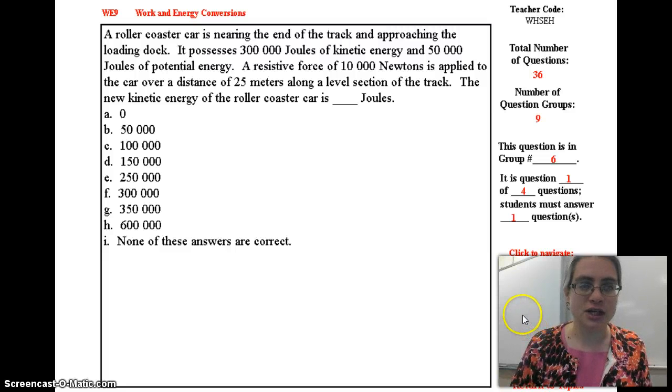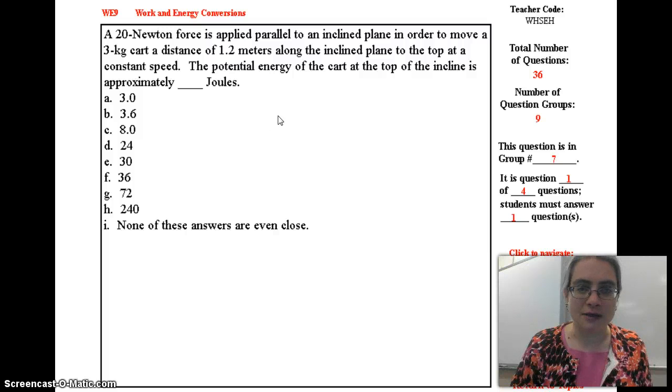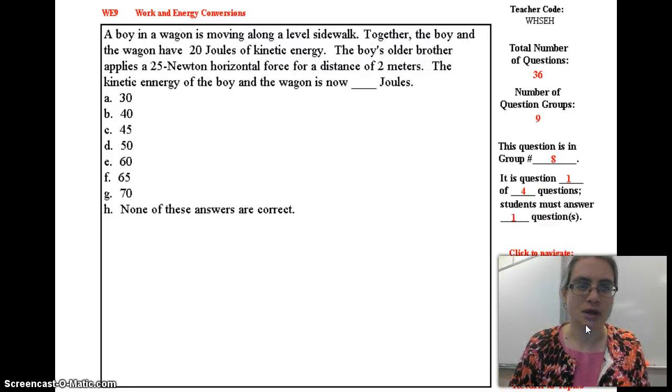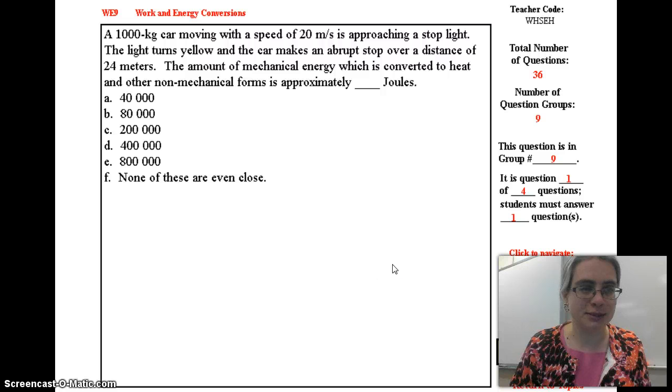Okay. Potential and kinetic energy, you can do the math on that, and basically you're going to be adding the total amount of energy plus the amount of work being done. Again, you're going to need to do the math on this one. The force applied parallel to an inclined plane, that means you don't need to worry about the cosine factor involved. Okay? And you need to figure out how much potential energy there was originally and add the amount of work, which would be the force times the distance. Again, similar math problem there. And then similar math problem here.